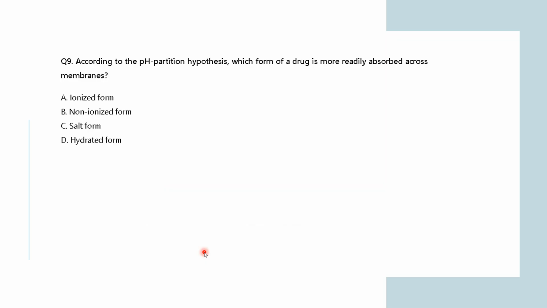Moving forward, according to the pH partition hypothesis, which form of a drug is more readily absorbed across membranes? Based on the similar concept of pH, they are asking which form of drug is actually readily absorbed across the cell membrane. Is it the ionized form? Is it the non-ionized form? Is it the salt form?